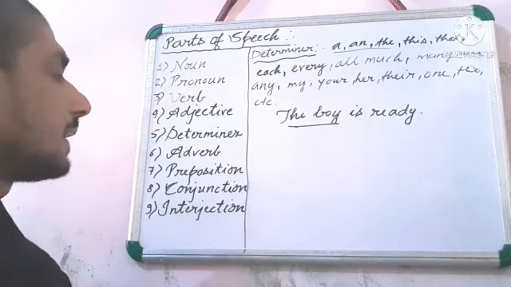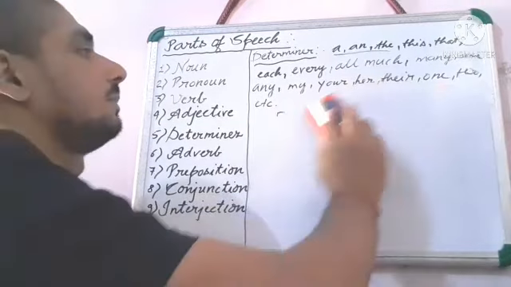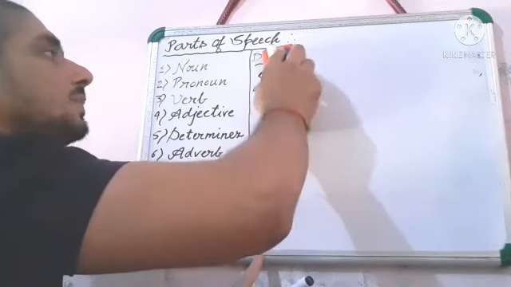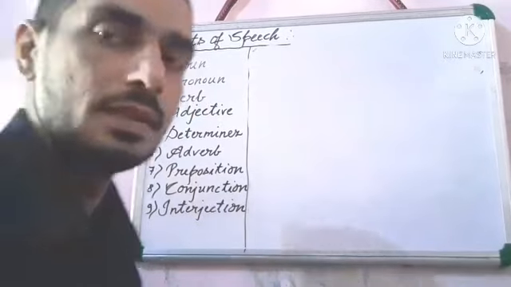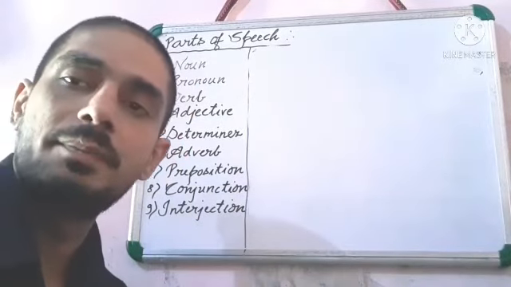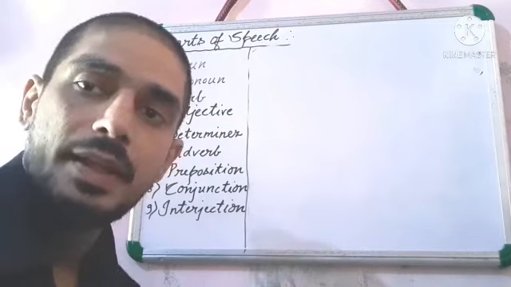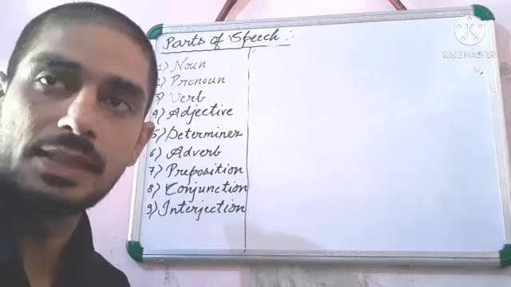Afterward we are coming to the next one, adverb. Dear student, you know that adverb is a word that mainly adds to the meaning of a verb, adverb or adjective. Understand?